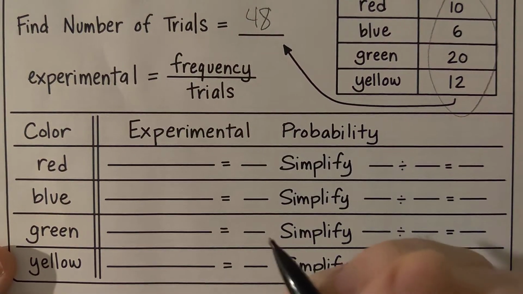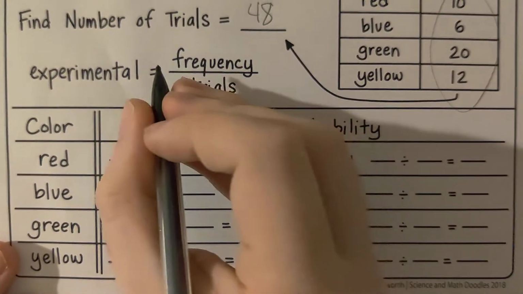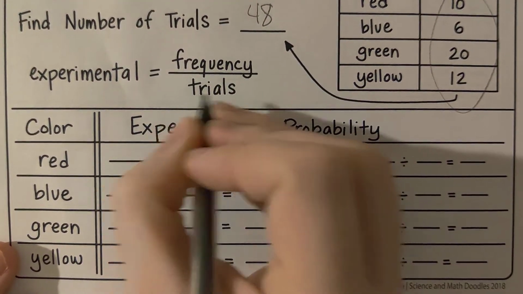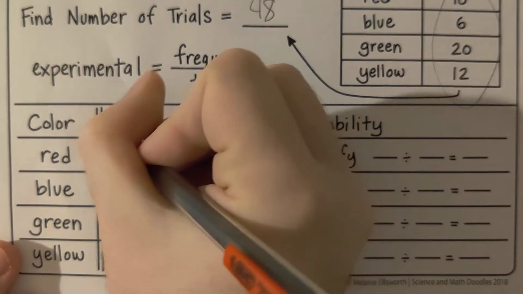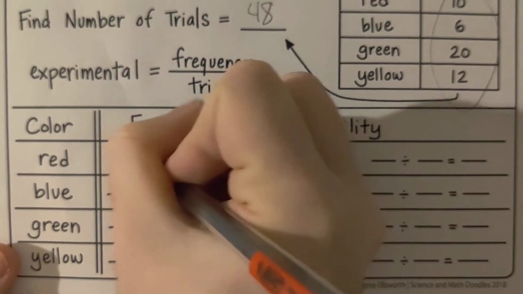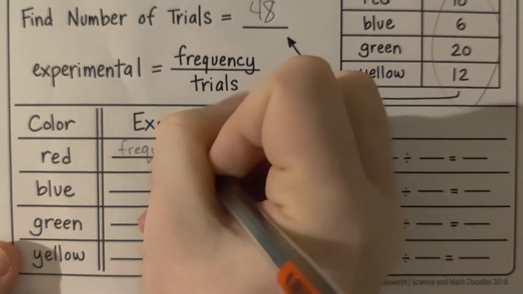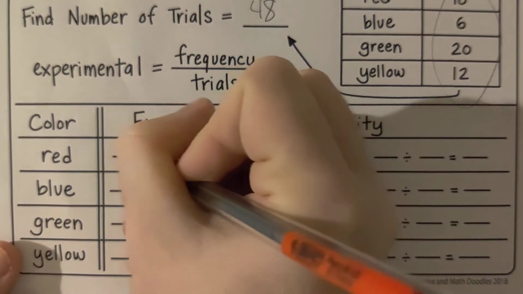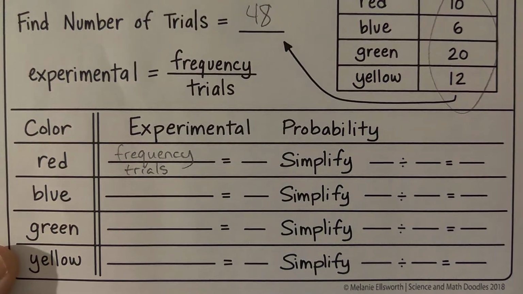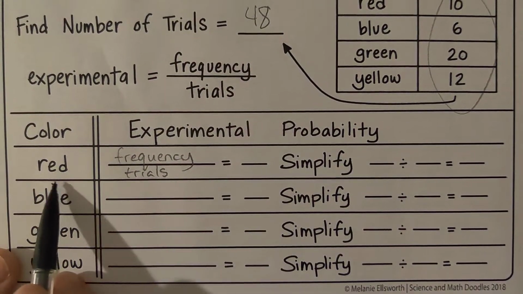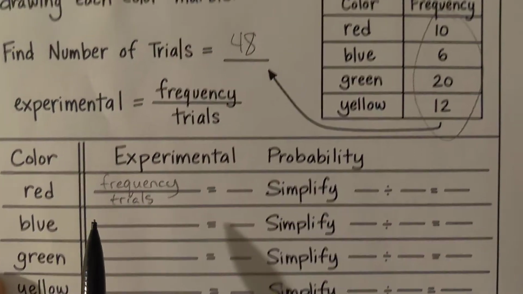Now here, to find the experimental probability, you divide the frequency of the event by the number of trials. Okay? So, consider the red marble.